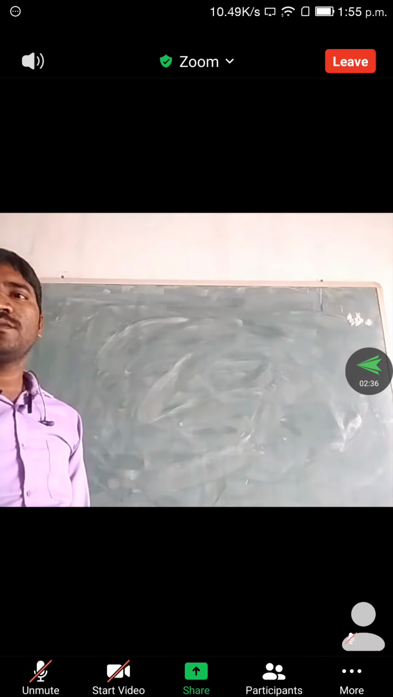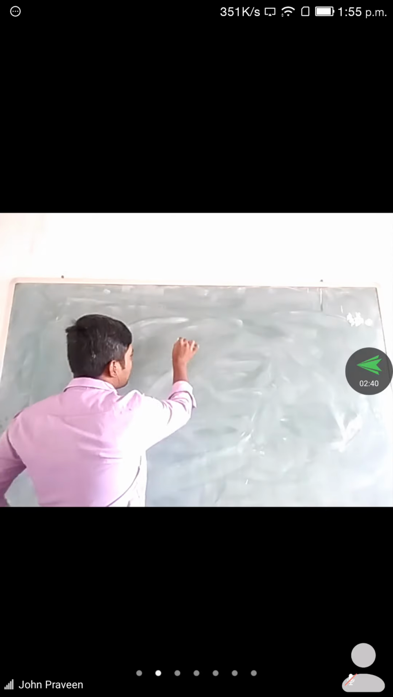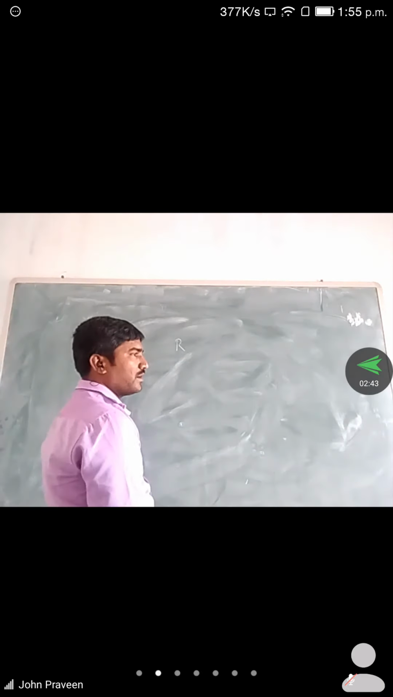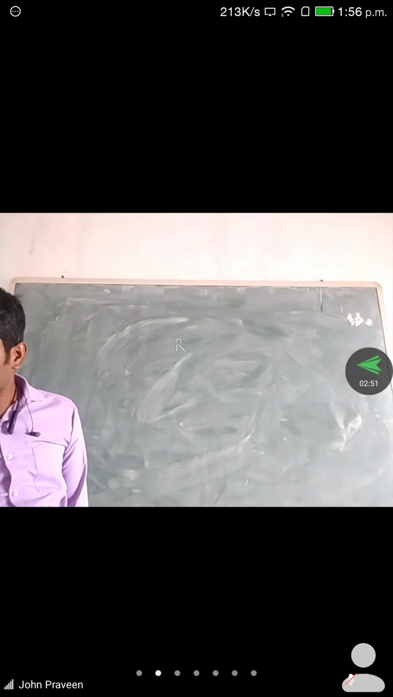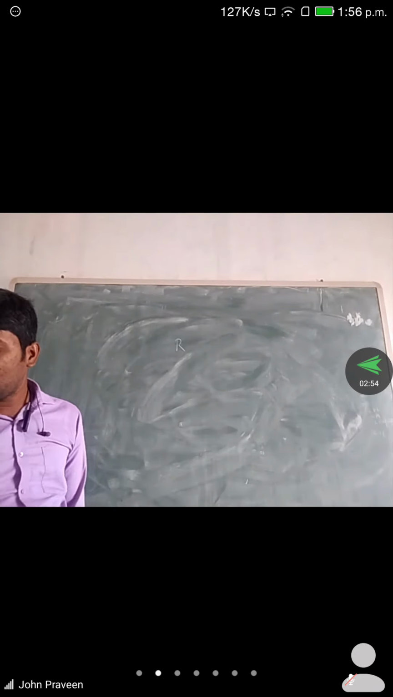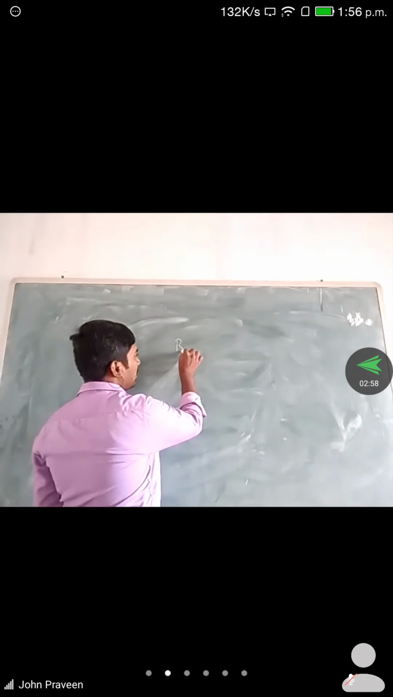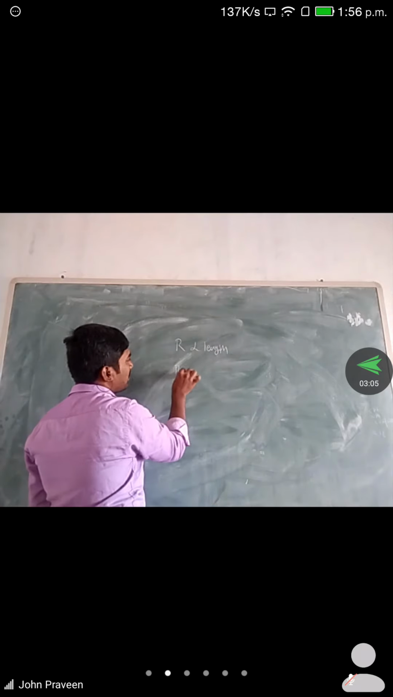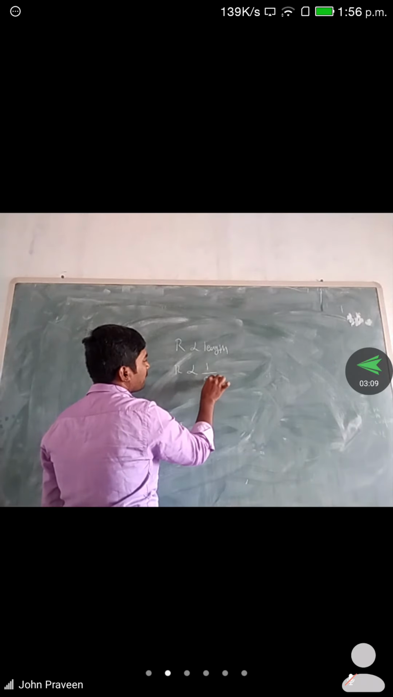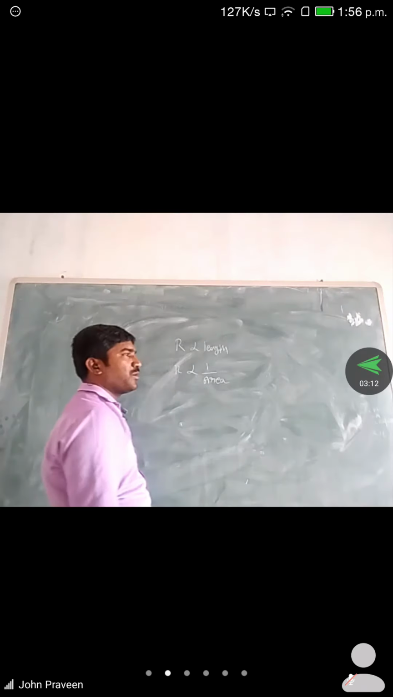Right. So next we discuss what is the relationship for a material R. The resistance of a material is always directly proportional to length, and it is inversely proportional to area.